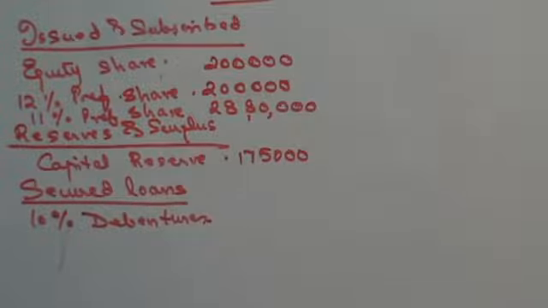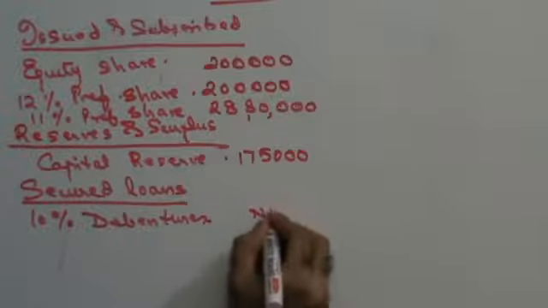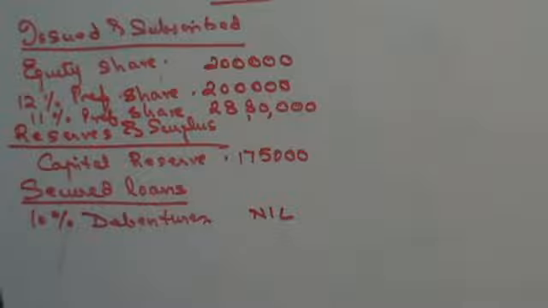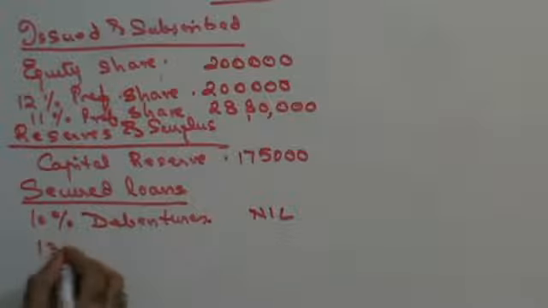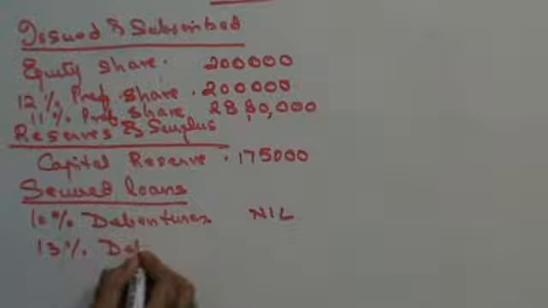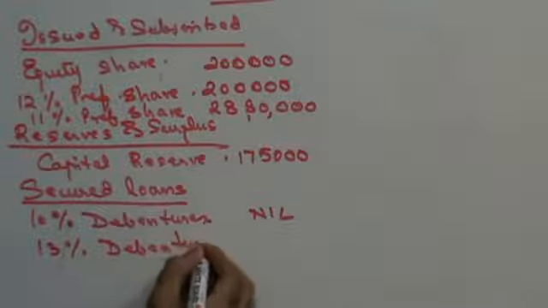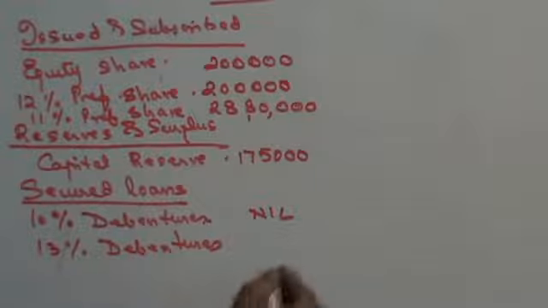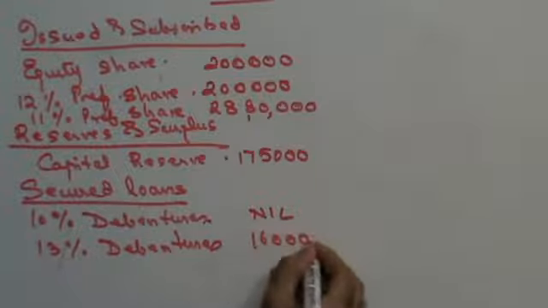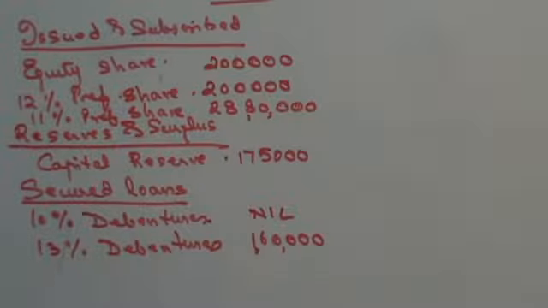Okay, let's look at debentures. Debentures on the debit side, nil it will become. Debentures was 3 lakh minus 3 lakh, nil, and you have issued new 13% debentures of 1,60,000. Right? Secured loans, then unsecured loans.